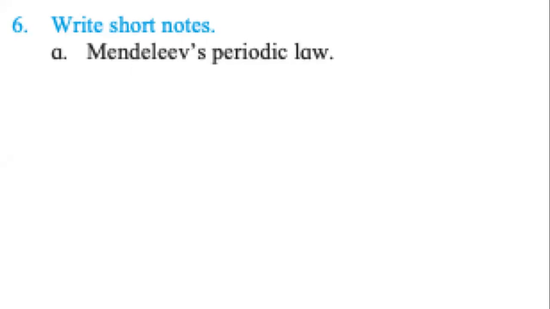Then you say how he arrived at that law. You will say he worked with 63 elements, arranged them in increasing order of atomic masses. He classified them based on their physical and chemical properties. What physical properties, what chemical properties. Using that, he ended up with a periodic table, and looking at that periodic table, he came up with this law. This is how we will write the answer.